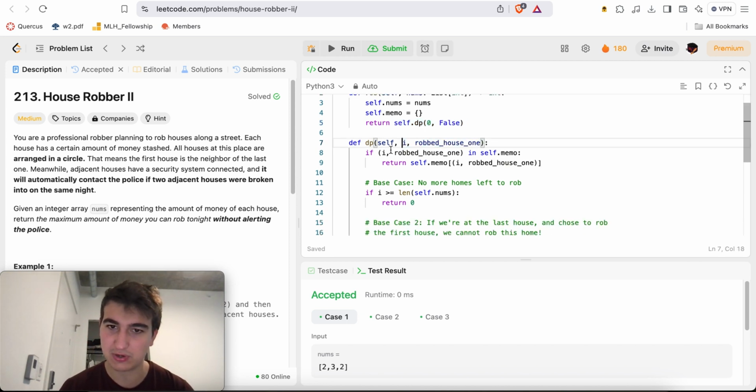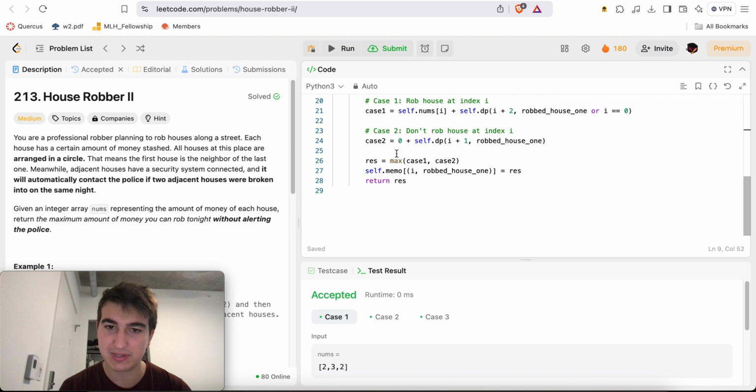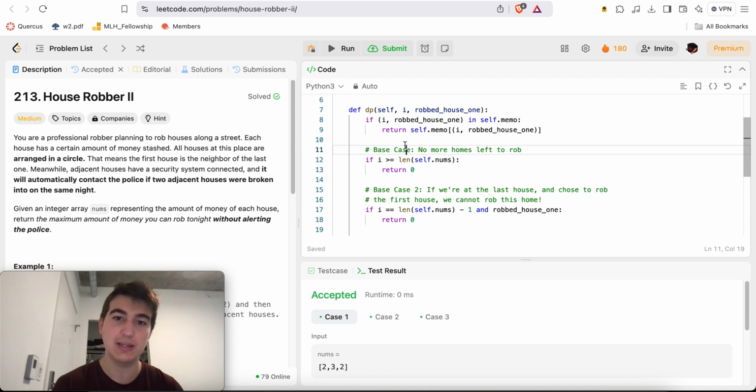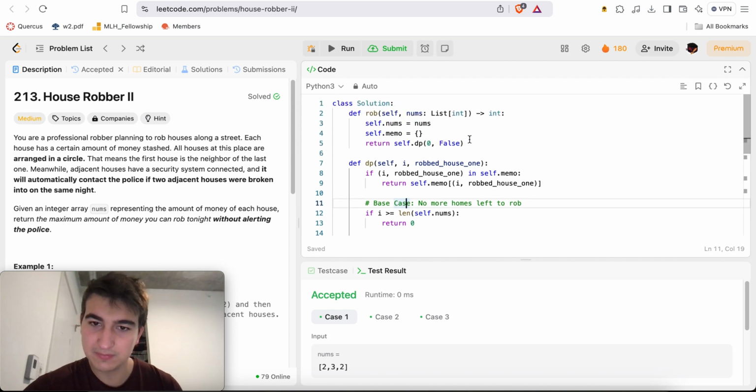Here are my 2 variables. If those 2 variables with their exact values are assigned in my self.memo, I've computed the problem before, so return that result. Otherwise, at the very end, when I compute the result by brute force, I will make sure that I cache that result before I return. Then let's go through the base cases.